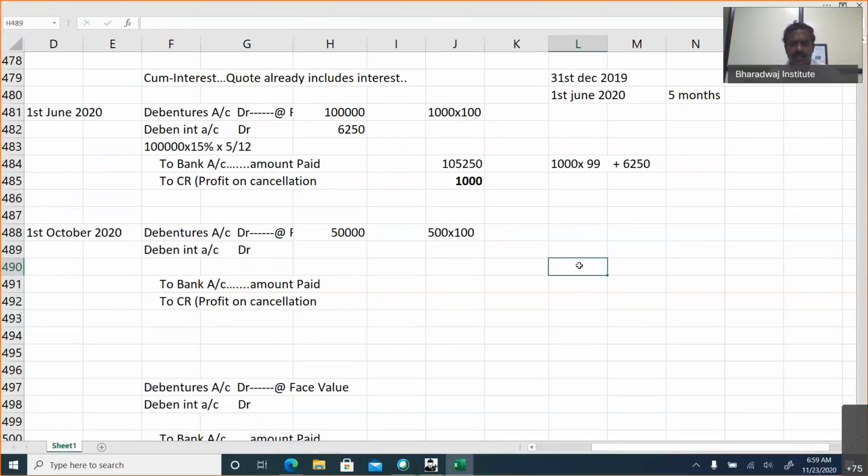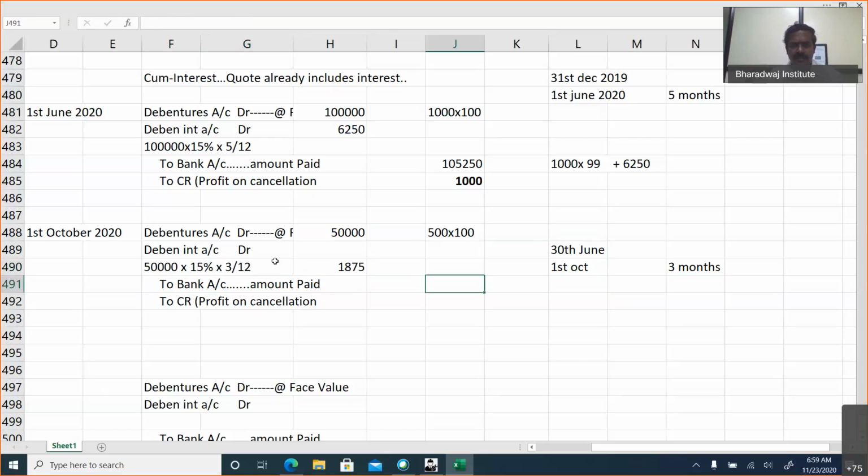Interest, we are purchasing on 1st October. Prior to this, when would interest have been paid? 30th June. So how many months later? July, August, September. 3 months interest you have to pay. So this will be 50,000 into 15% into 3 by 12. 1,875.